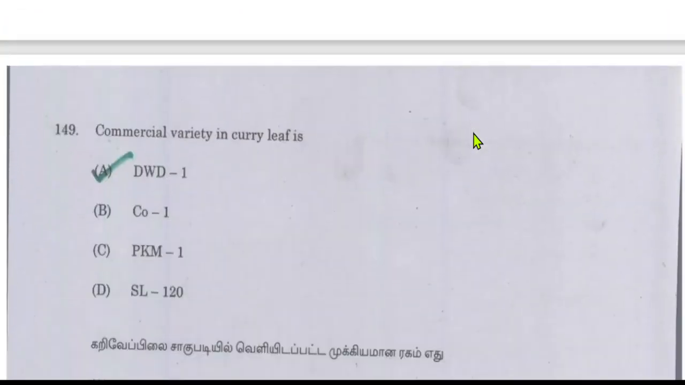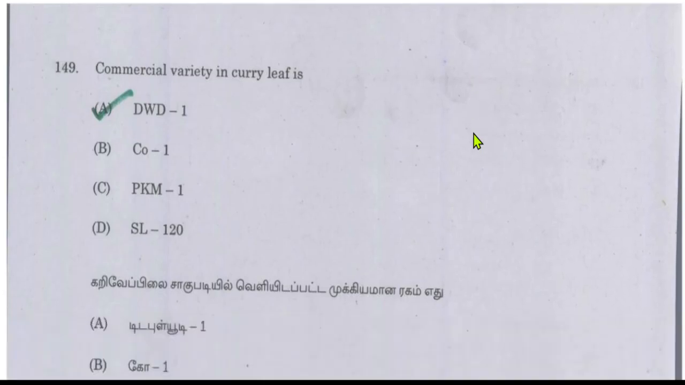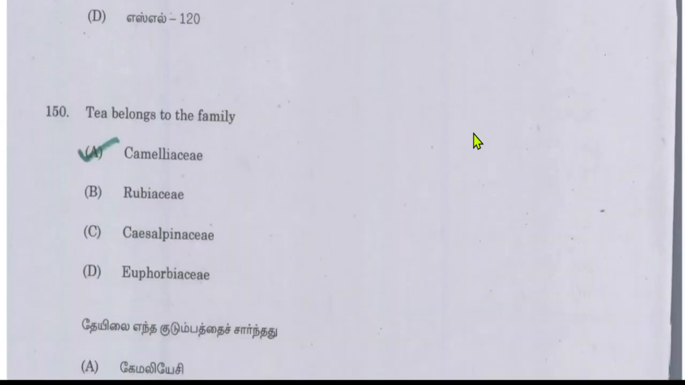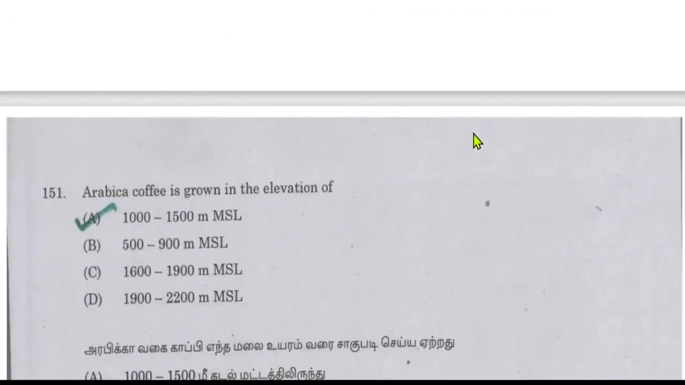Commercial variety in curry leaf is DWD 1. So DWD 1 is a popular commercial variety in curry leaves. Tea belongs to the Camelliaceae family. Arabica coffee is grown at an elevation of 1000 to 1500 meters MSL.